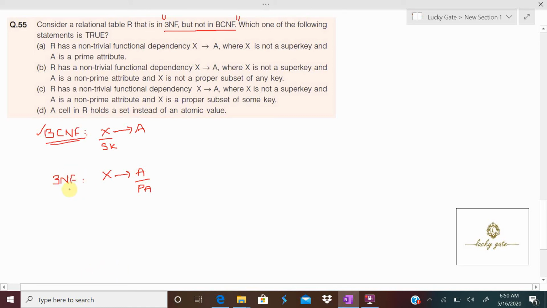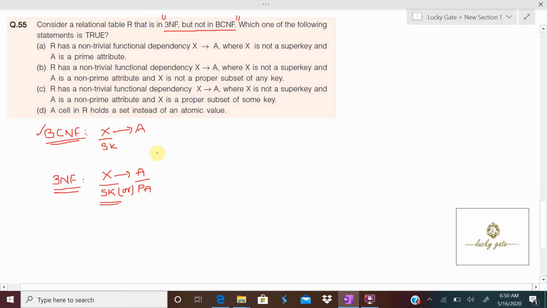Now coming to the definition of 3NF, if a non-trivial functional dependency of the form X to A holds, 3NF requires that either the LHS should be a super key or the RHS is a prime attribute. We have an either-or condition. The first condition is LHS is a super key.